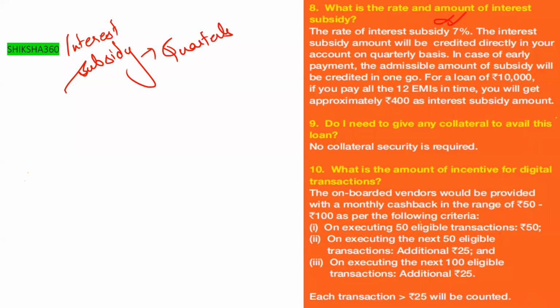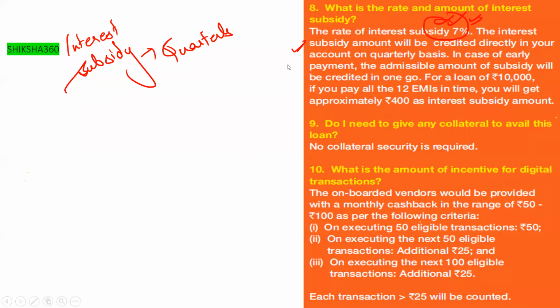The rate of interest subsidy is 7%. The interest subsidy amount will be credited directly in your account on a quarterly basis. In case of early payment, the admissible amount of subsidy will be credited in one go.